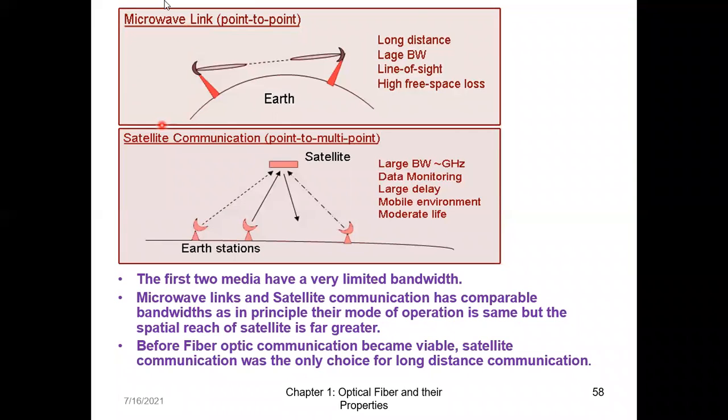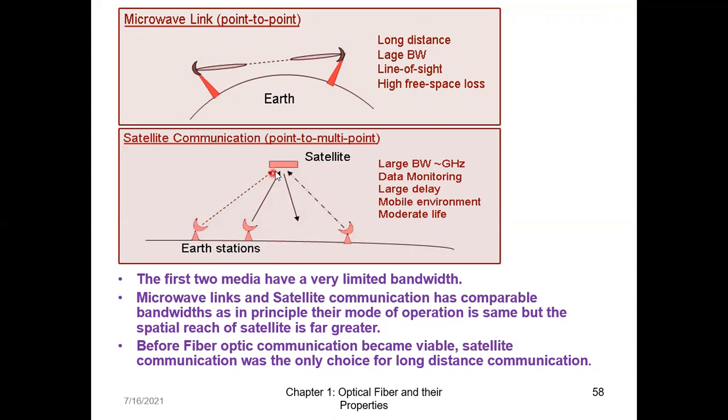Then the most popular one that came after microwave was satellite communication. Microwave was also point-to-point communication, and all the previous two were also point-to-point. But with satellite communication, it was possible to do point to multi-point. Here we have the Earth station and the satellite.